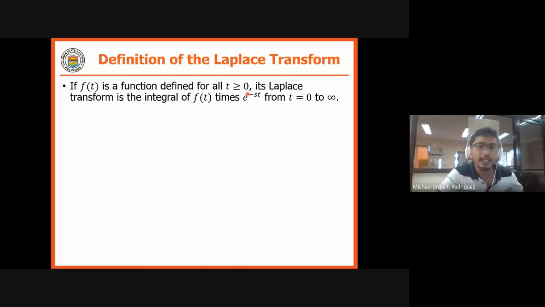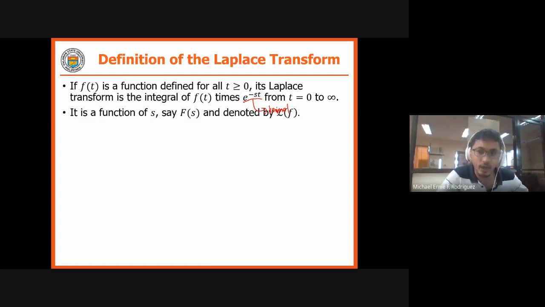So the Laplace transform of this function f of t is the integral of that f of t times your kernel, which is e raised to negative st. That e raised to negative st is also called kernel. Now your Laplace transform is now a function of s.